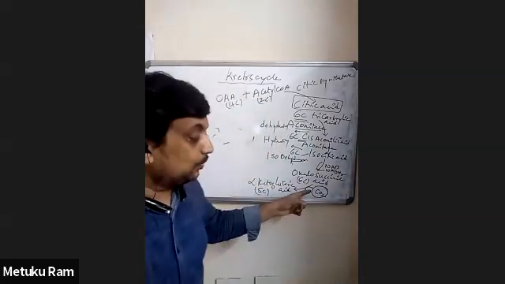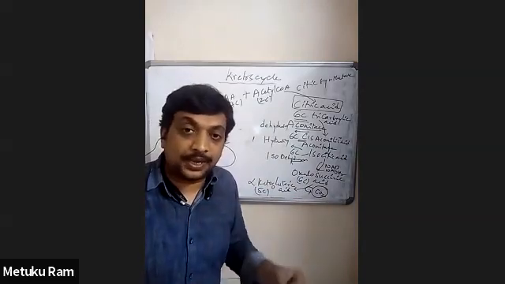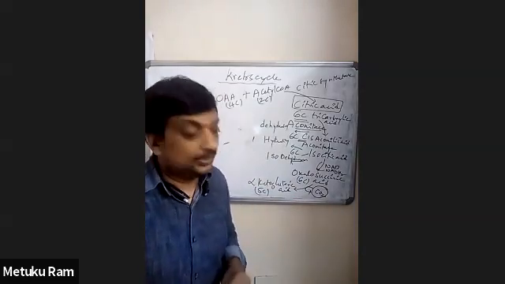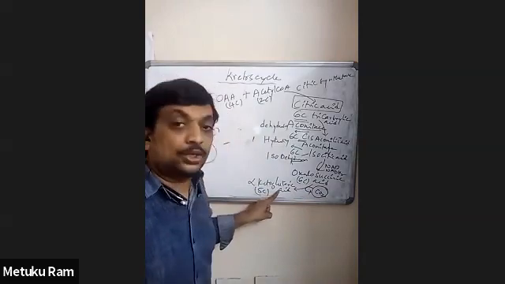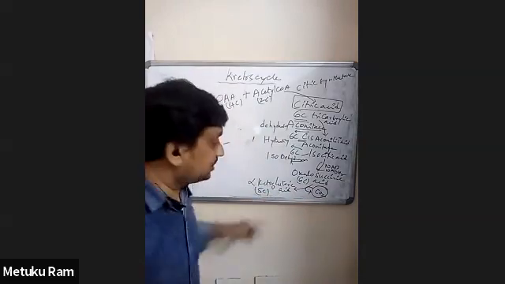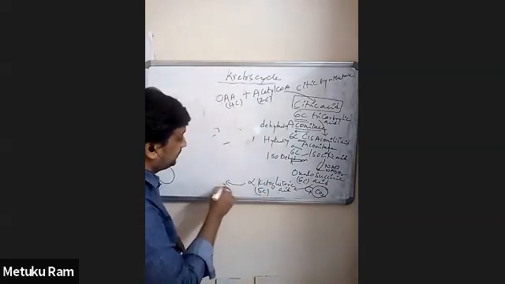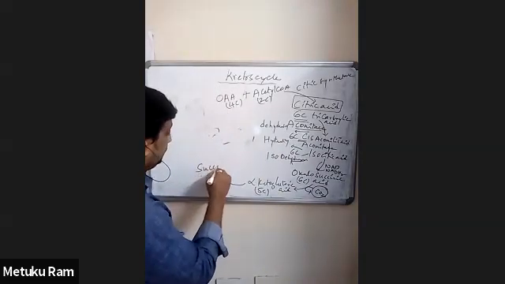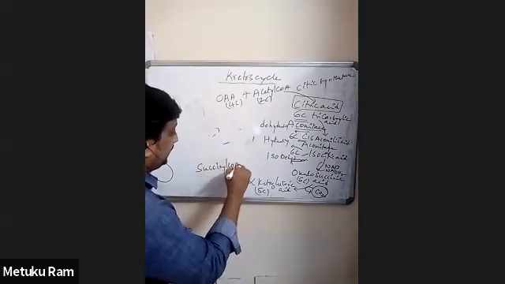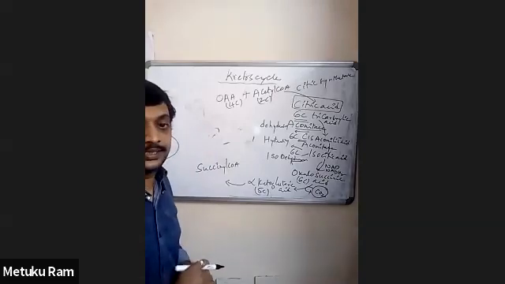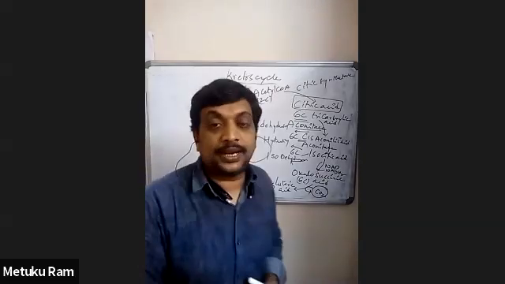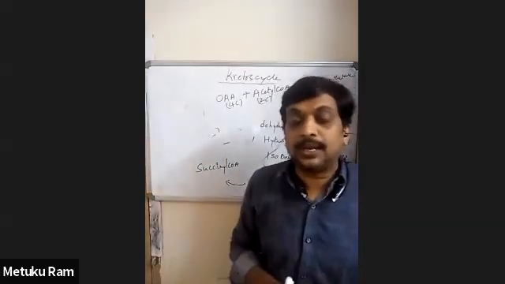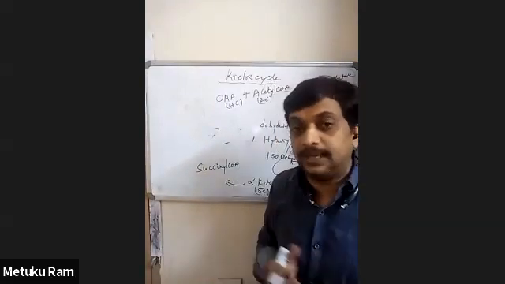Decarboxylation means the removal of carbon in the form of carbon dioxide. Here, alpha ketoglutarate acid is converted into succinyl CoA. Now, in this reaction, alpha ketoglutarate acid is converted into succinyl CoA.